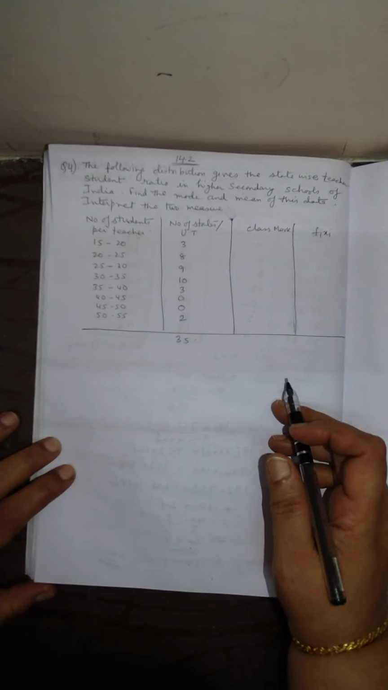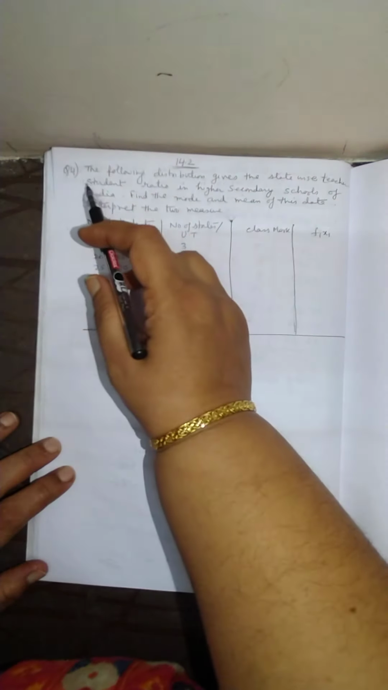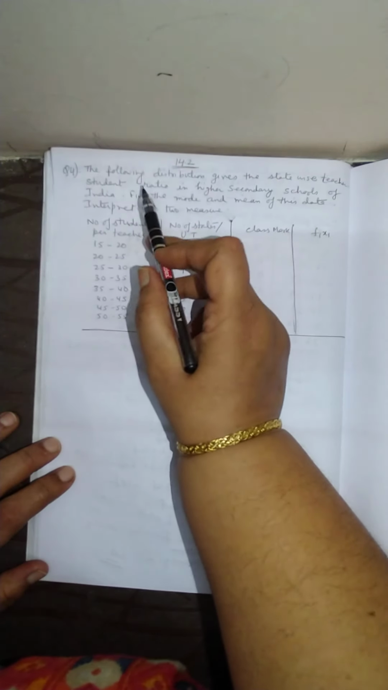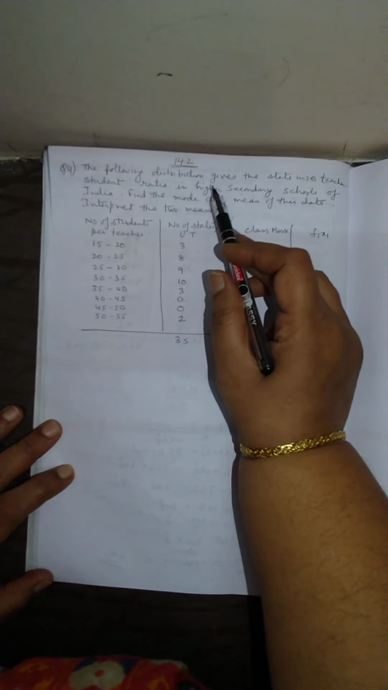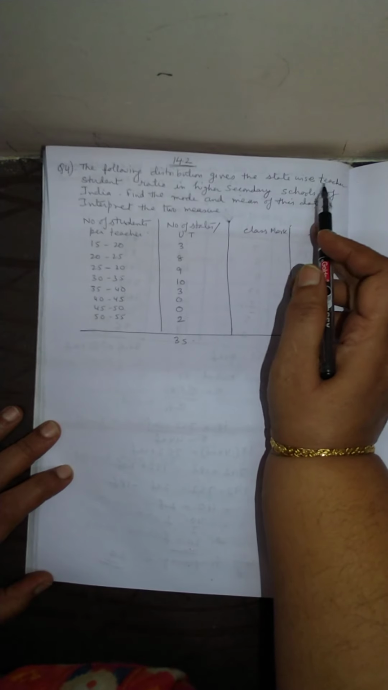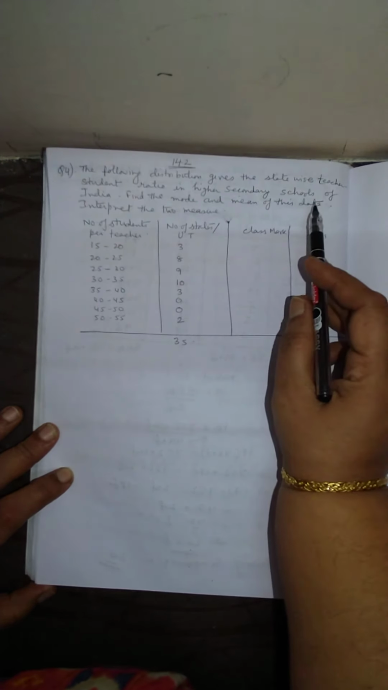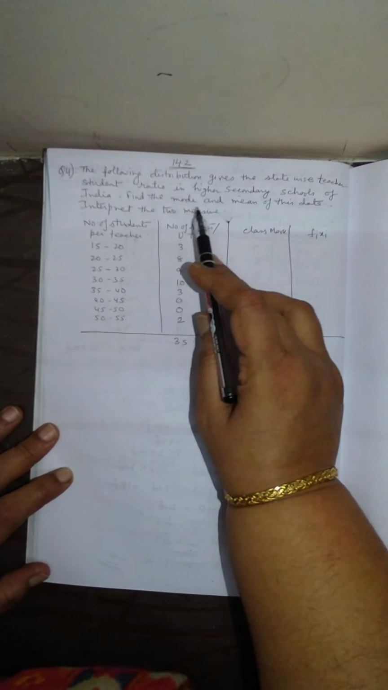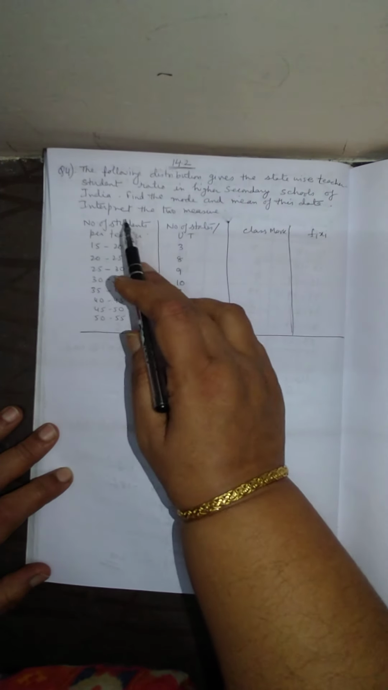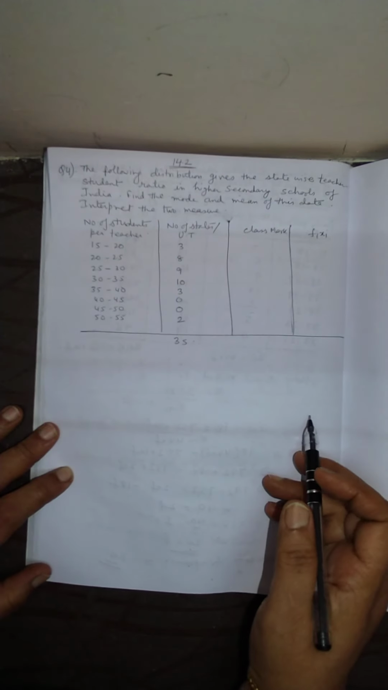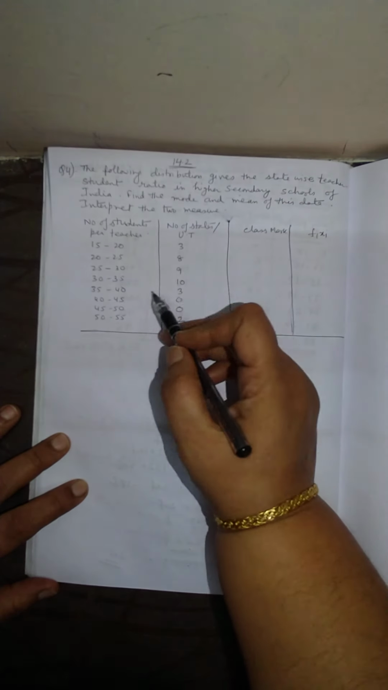Students, today I'll explain exercise 14.2, question number 4. The question is: the following distribution gives the state-wise teacher-student ratio in higher secondary schools of India. Find the mode and mean of this data. Interpret the two measures. So this is the data given.